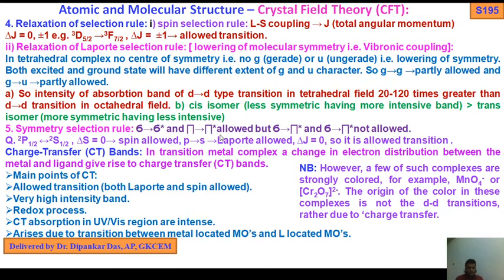Now the symmetry selection rule: sigma to sigma star and pi to pi star are allowed, but sigma to pi star is not allowed. It has been written twice.